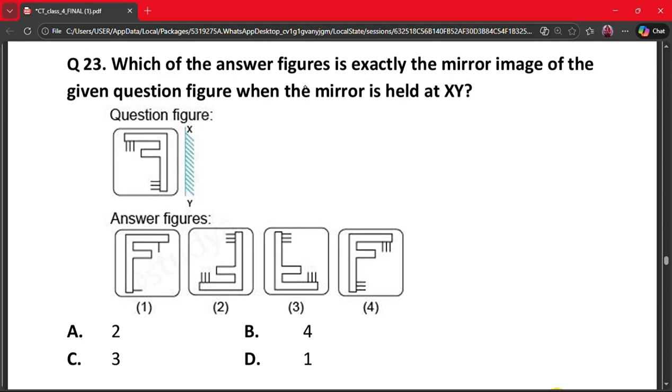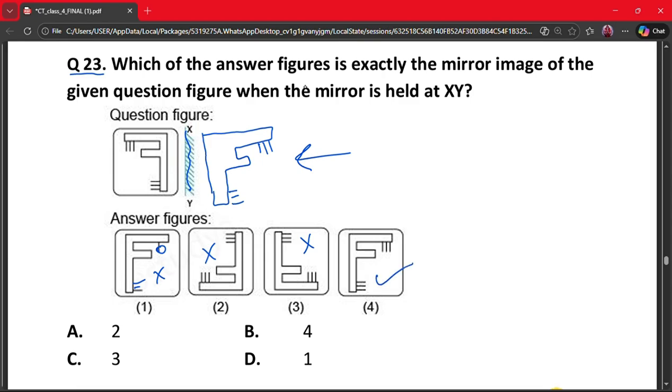Moving on to the next question, that is question number 23. Which of the answer figures is exactly the mirror image of the given question figure when the mirror is held at XY? So let's look at this. This is a mirror. So this image will be something like this. There are three lines here. So 1, 2 and 3 and 1, 2 and 3. So we have to find out this pattern in these four options. So option 1, can it be? No, because there are only single lines, no three lines. We need three lines. So no. Second, no. Third, no.